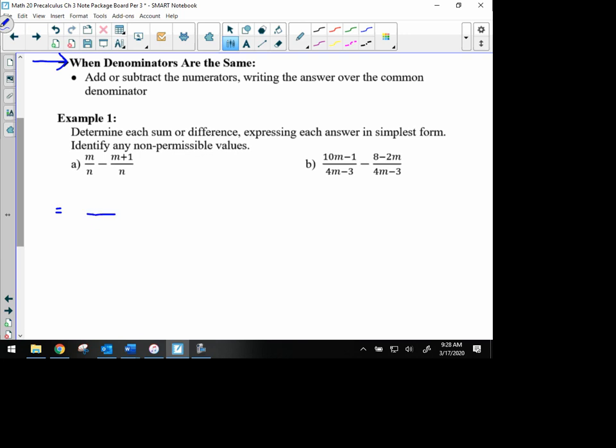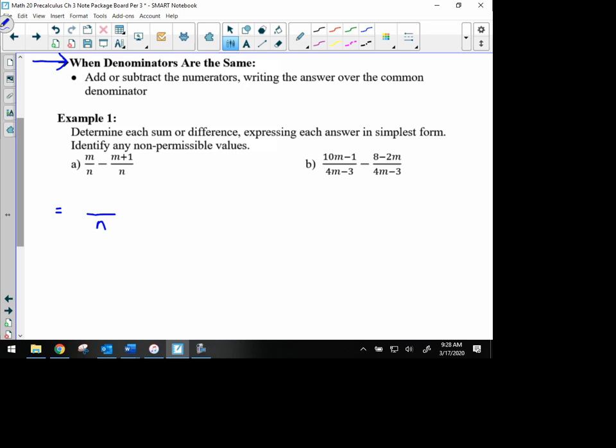In the same way that when we're subtracting, let's say 4/5 minus 2/5, we know that we're going to have 2/5 left over, 4 minus 2. Our denominator is still 5. And so when we have a denominator of n, like in our question here, we know that the denominator is going to be n when we're done.